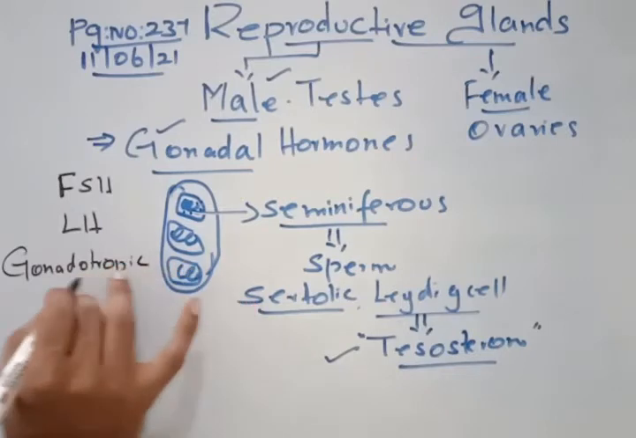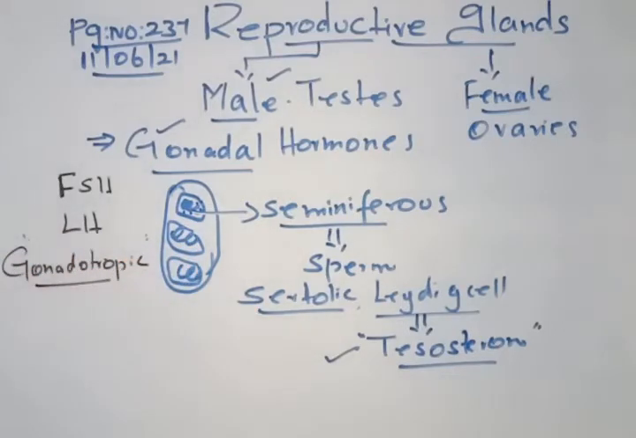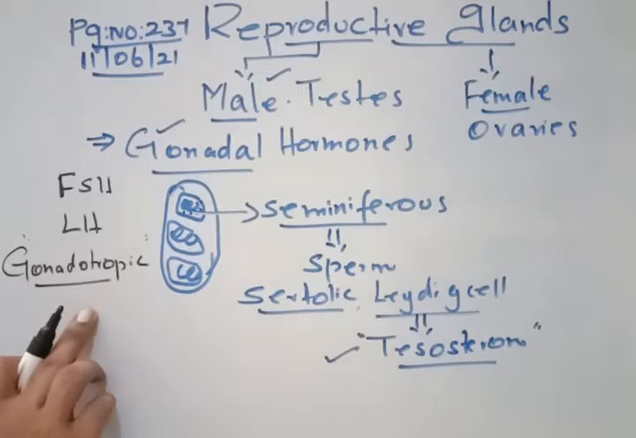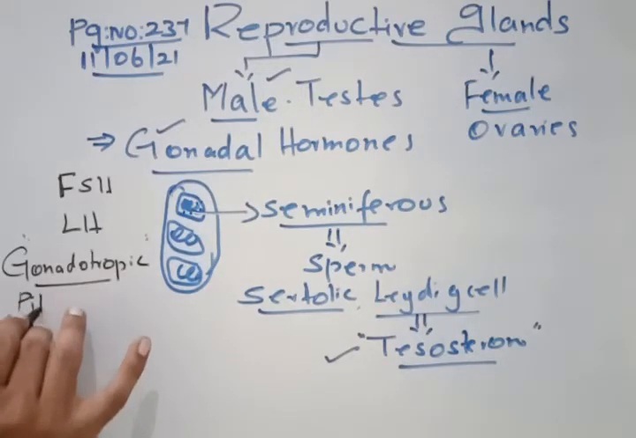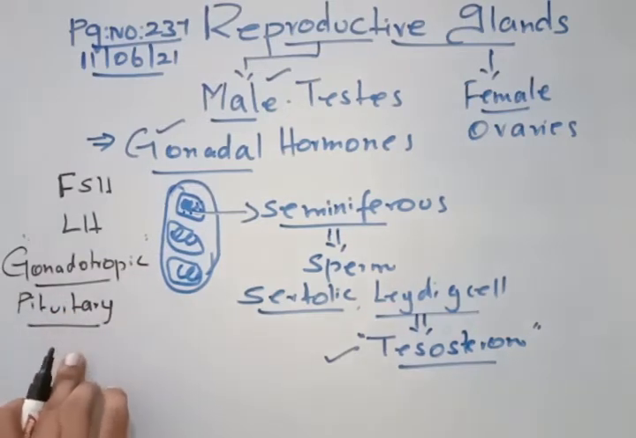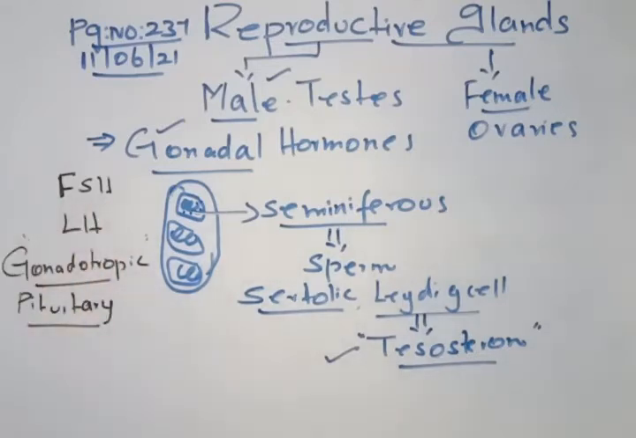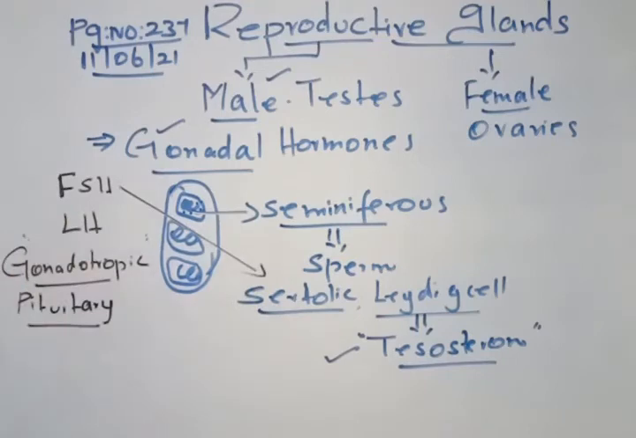Gonadotropic hormones. Why? Because they stimulate the gonads to produce hormones. This gonadotropic hormone is produced only in the pituitary gland. From the pituitary gland, FSH and LH are produced, and this FSH hormone will act on the Sertoli cells.